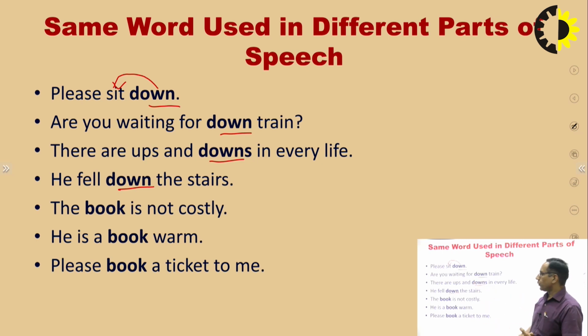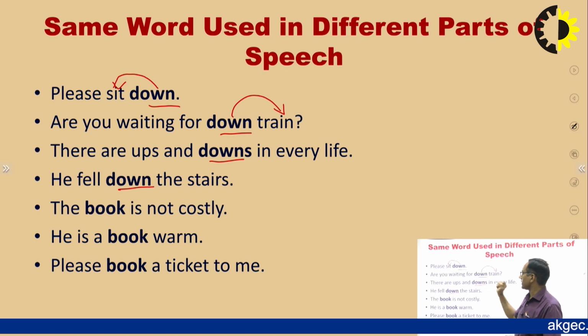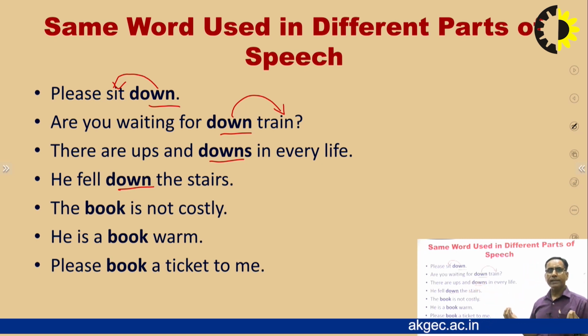Are you waiting for down train? You know, up train, down train. So this down indicates train, and train is a noun. Whenever any word indicates or qualifies a noun or pronoun, it is known as an adjective. So this is an adjective. There are ups and downs: ups and downs are the names of situations.